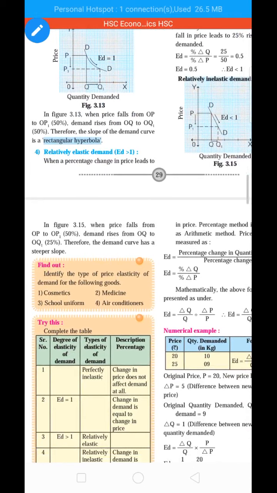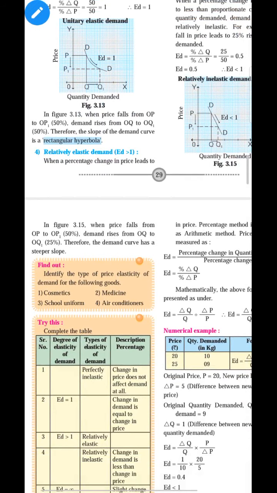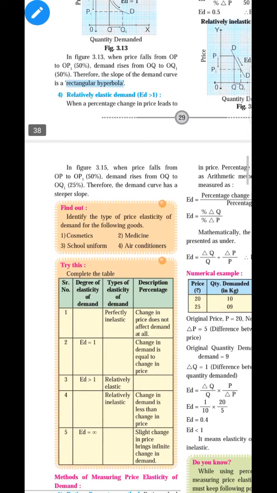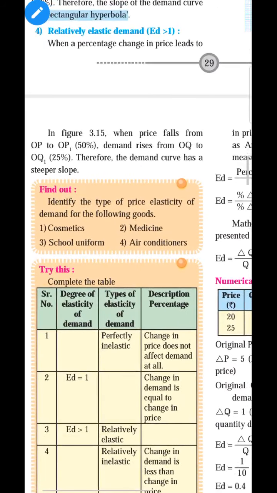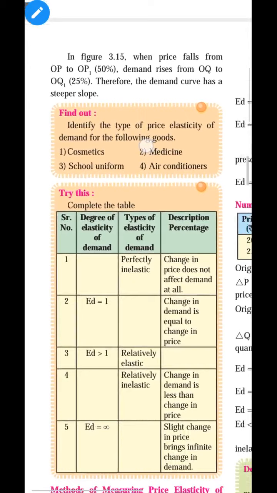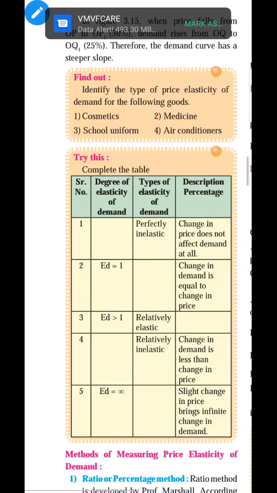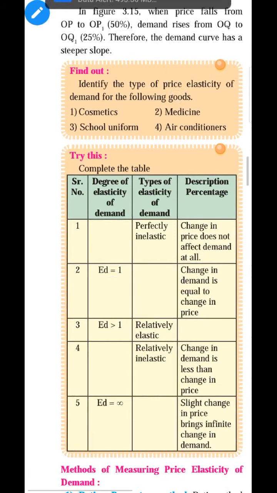In today's 19th video, we will see the further topic. After price elasticity of demand, if you see your mobile screen or textbook, one small exercise is given. How can you write the answer to this type of question?